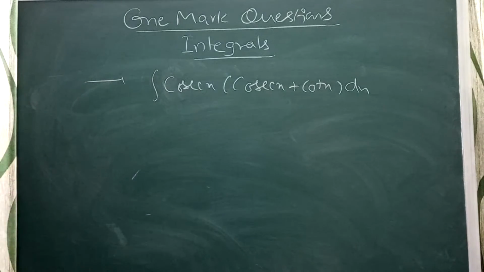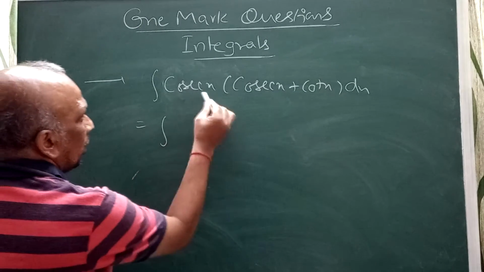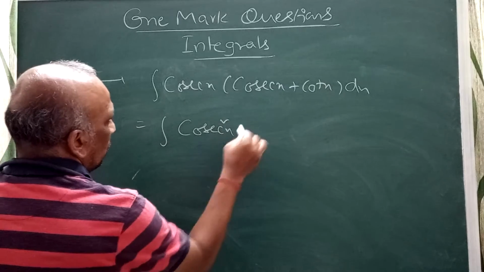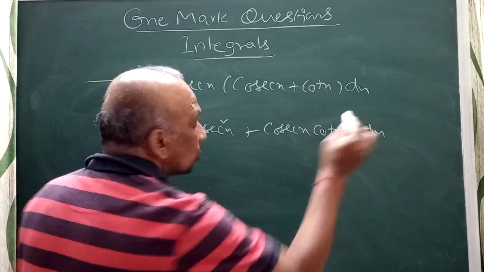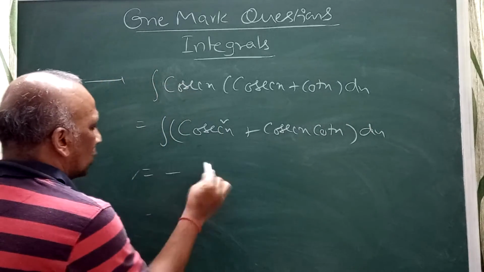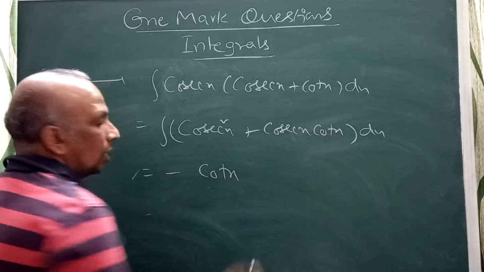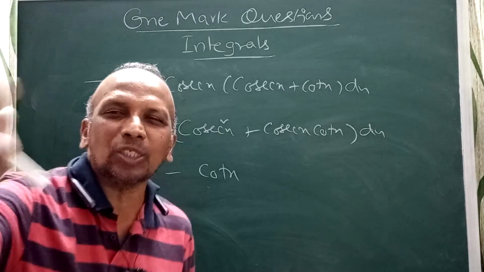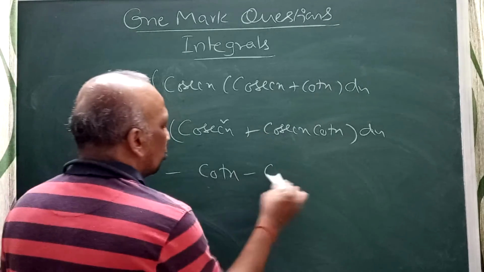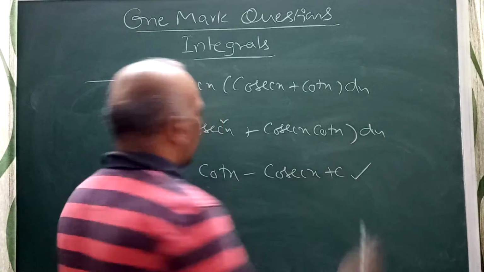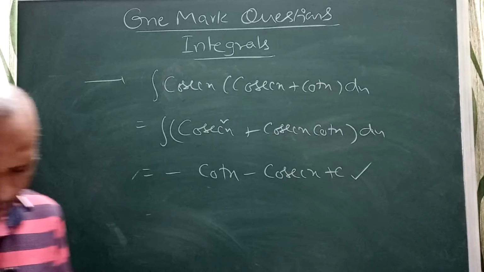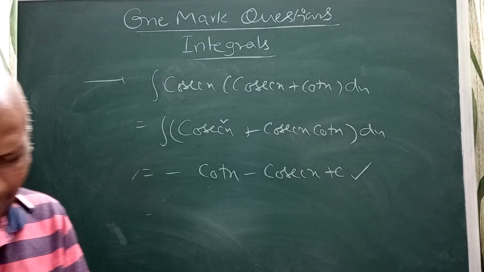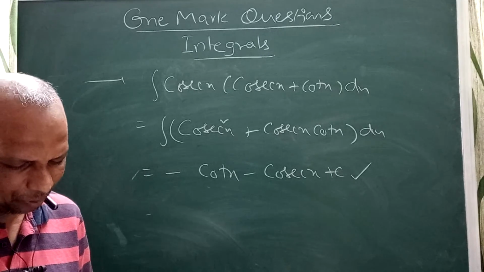You can expand this one. I can write cosecant x into cosecant x, which is cosecant square x, plus cosecant x cot x, dx. You can split that into the integral of cosecant square x minus the integral of cosecant x cot x. The derivative of cosecant x is minus cosecant x cot x, so your answer is minus cot x minus cosecant x plus c. So we are doing almost all the problems related to trigonometric functions.